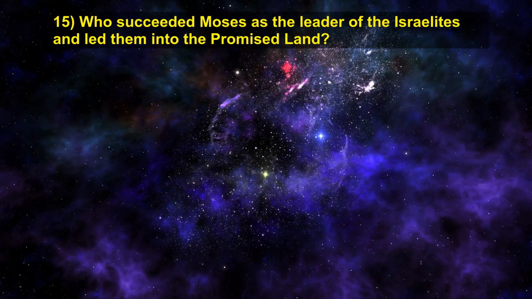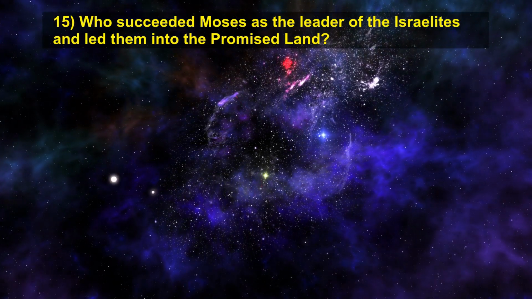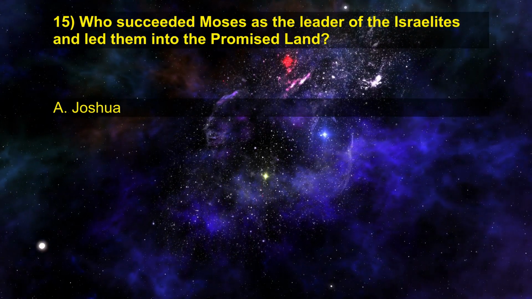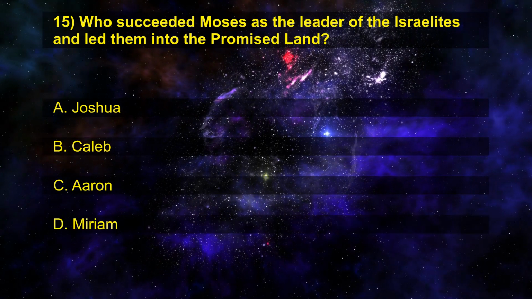15. Who succeeded Moses as the leader of the Israelites and led them into the promised land? A. Joshua. B. Caleb. C. Aaron. D. Miriam.